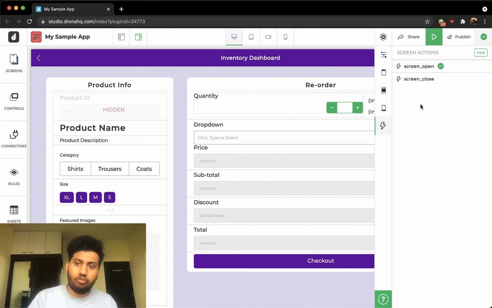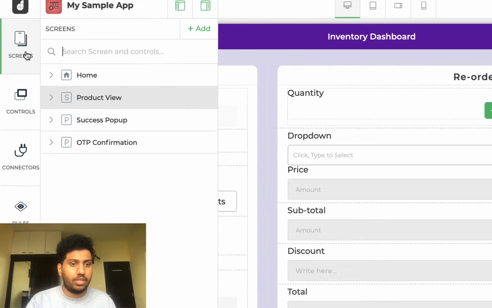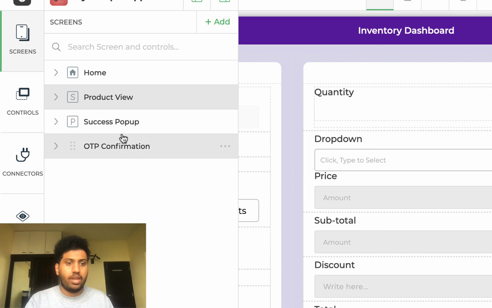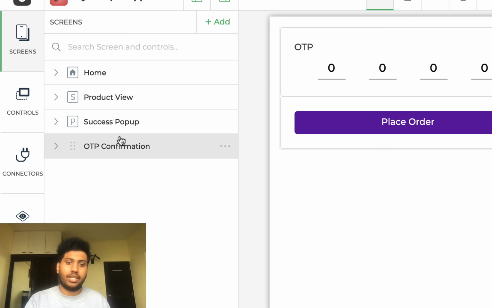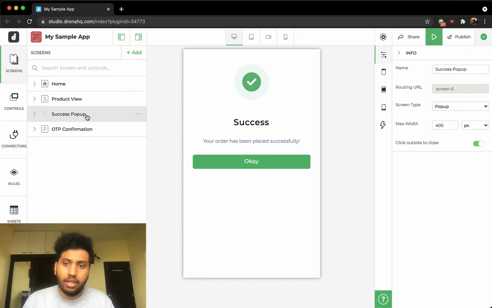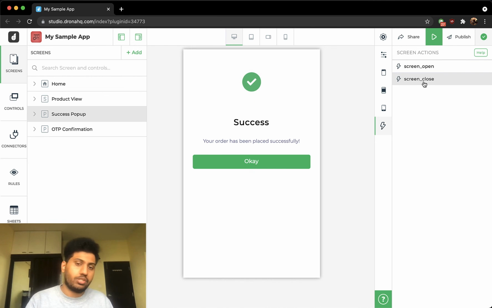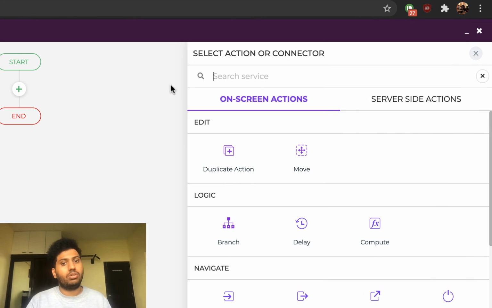The screen close, of course, functions similar to the screen open. One place I can think of adding it is my success pop-up, which gets displayed after the OTP confirmation. When I click on place order, if the OTP is correct, I go to my success pop-up. So when the user closes the success pop-up screen, we can be sure that an order has been placed. When I close my success pop-up screen, I can add an action here to update the order details in my internal database.